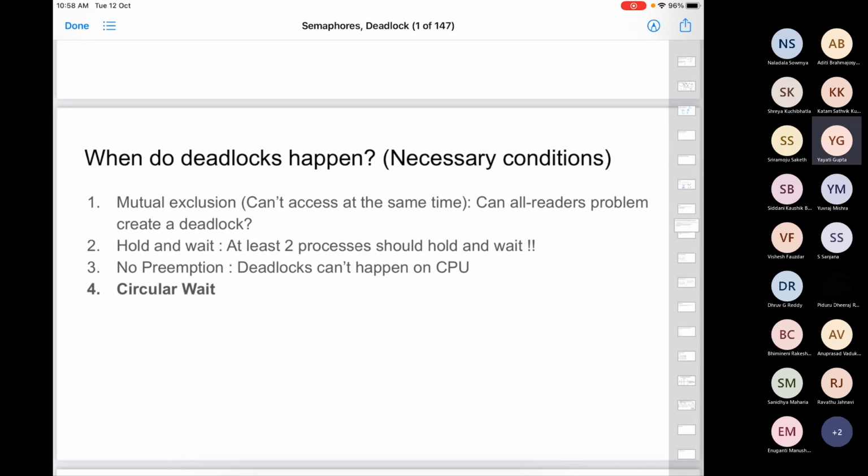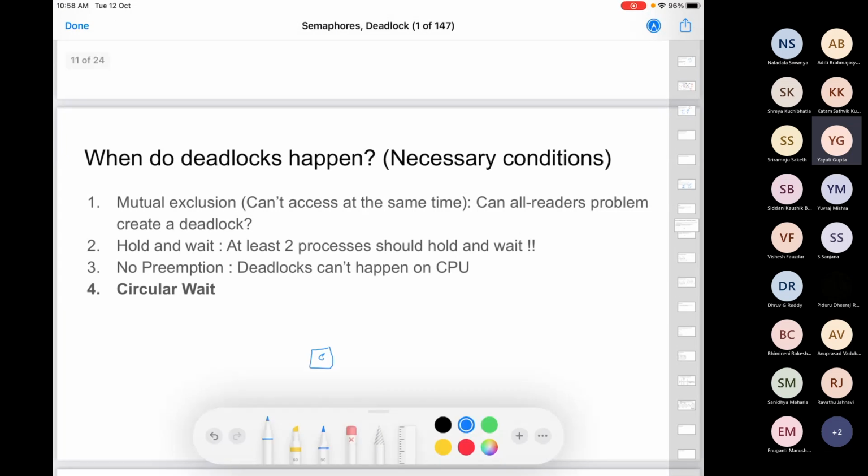At least two, right? So let's say there is exactly one process which is holding a resource. Let's say this is the resource it has held and it requires some other resource. So this one is in hold and wait. It has one resource, it requires the other, but there should be at least one other process like this. Otherwise, what will happen? Let's say this hold and wait is not true for other processes in the system. If no one has held it, anyhow it can use this other resource and release it. If someone has held it, it will eventually release and this process will leave this resource. So hold and wait, at least two processes should hold and wait in the system. So deadlock cannot happen with just one process.